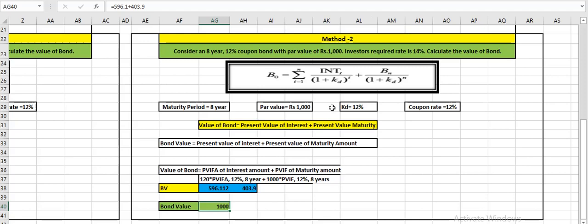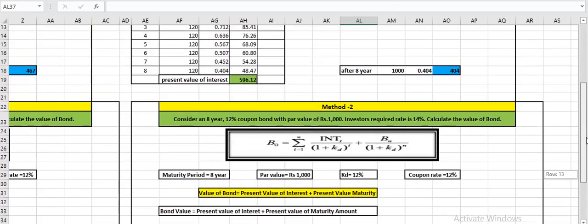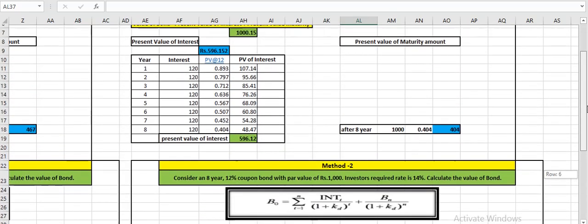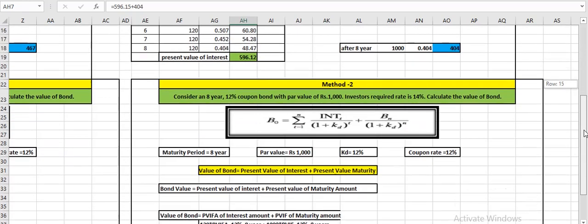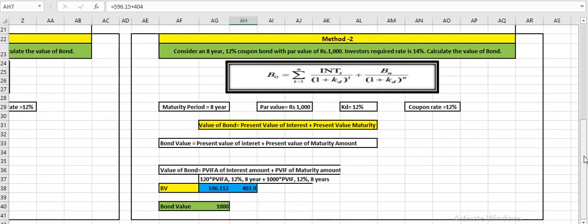So this is the second method. By using the formula also the answer will be the same, 1000, and over here also it was 1000, and if you use the formula also the answer is 1000.